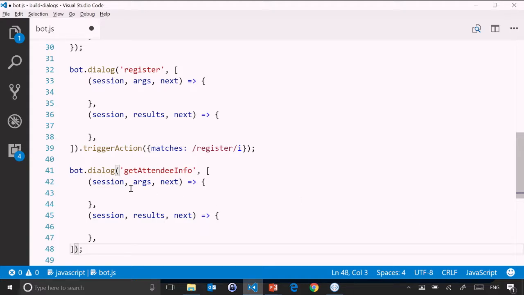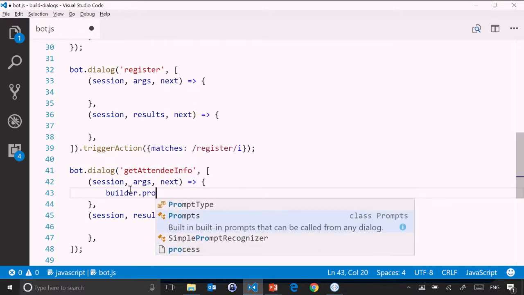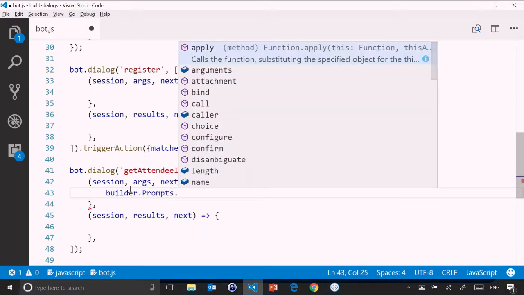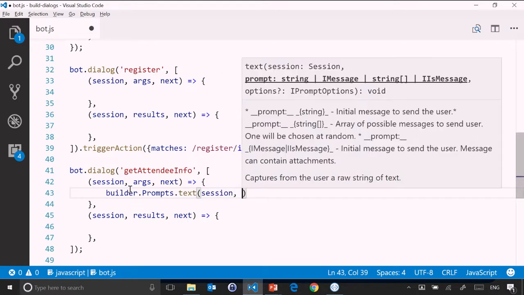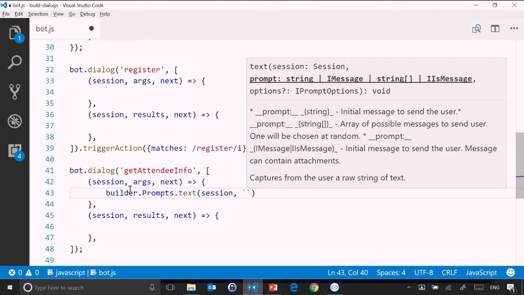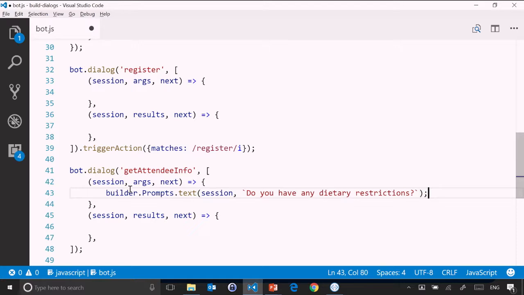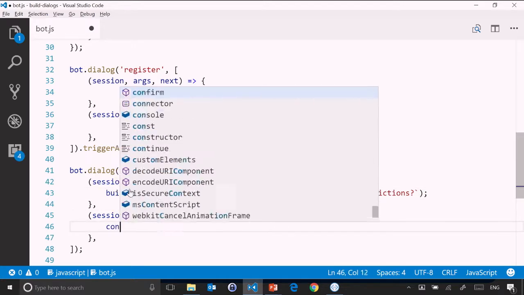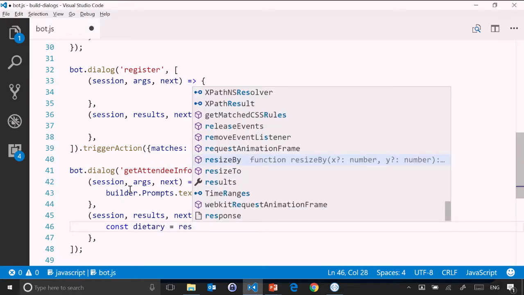Now, inside of get attendee info, I'm going to prompt the user for a bit of text. We'll kind of keep this nice and simple. And we'll simply ask, do you have any dietary restrictions? And then that information is going to come back inside of my results response, just like normal.